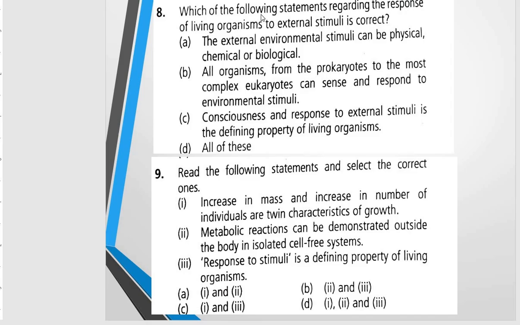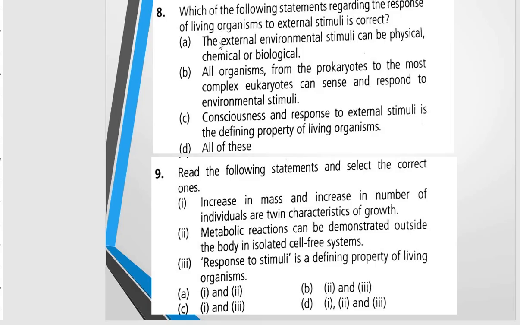Next question. Which of the following statements regarding the response of living organisms to external stimuli is correct? Option A: The external environmental stimuli can be physical, chemical, or biological. Option B: All organisms, from prokaryotes to the most complex eukaryotes, can sense and respond to environmental stimuli. Option C: Consciousness and response to external stimuli is a defining property of living organisms. D is all of these.